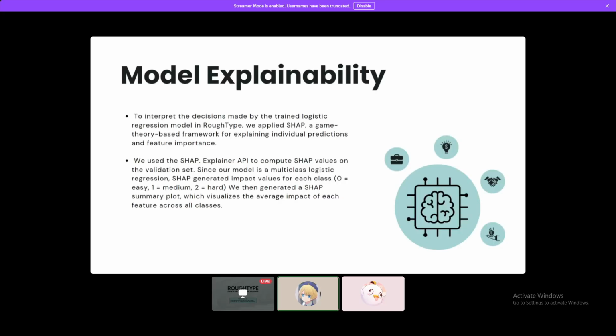To interpret the decisions made by the trained logistic regression model in RogueType, we apply SHAP, a game theory-based framework for explaining individual predictions and feature importance. We use the SHAP Explainer API to compute SHAP values on the validation set. Since our model is multi-class logistic regression, SHAP generates impact values for each class, for example 0 is easy, 1 is medium, and 2 is hard. Then we generate a SHAP summary plot, which visualizes the average impact of each feature across all classes.